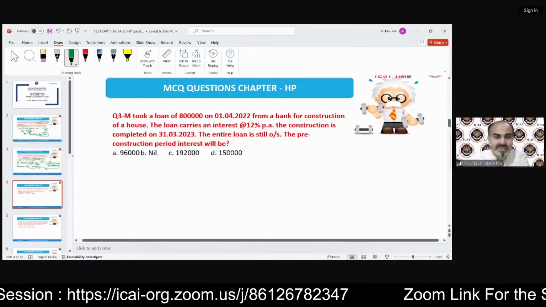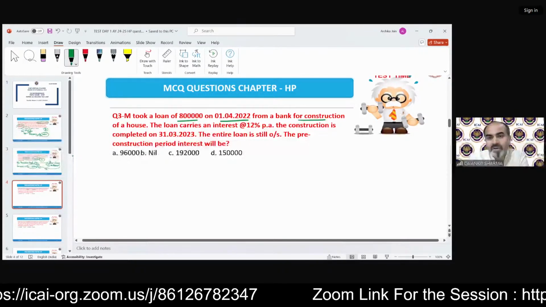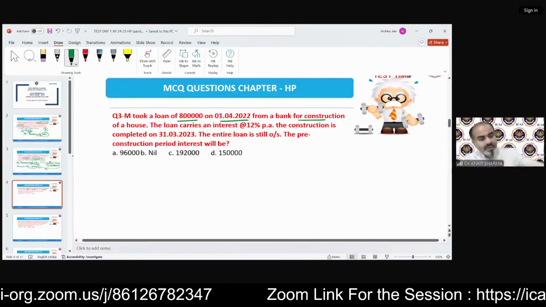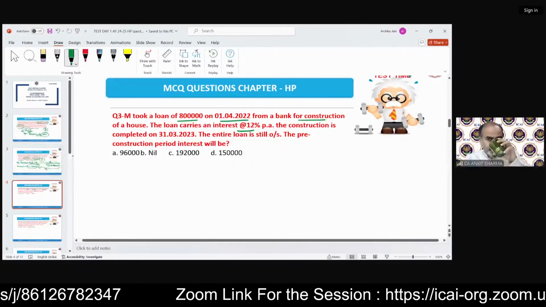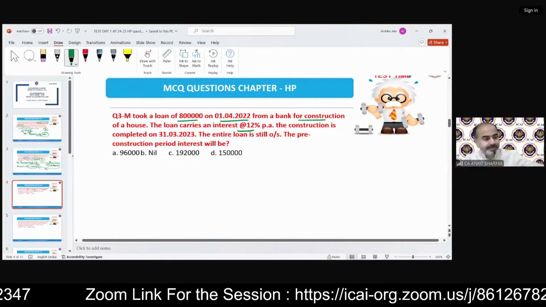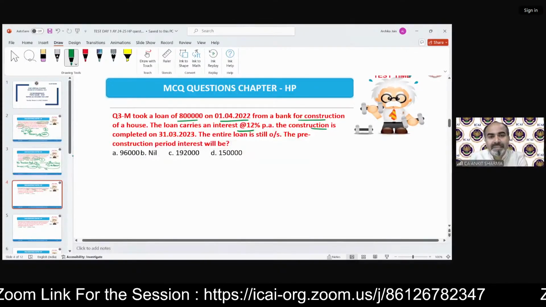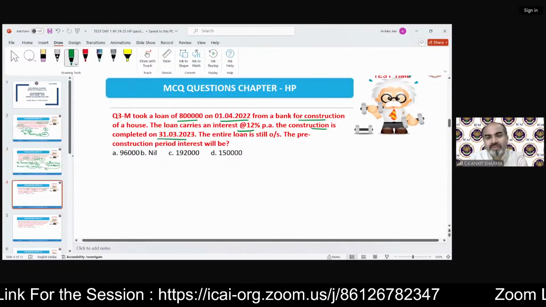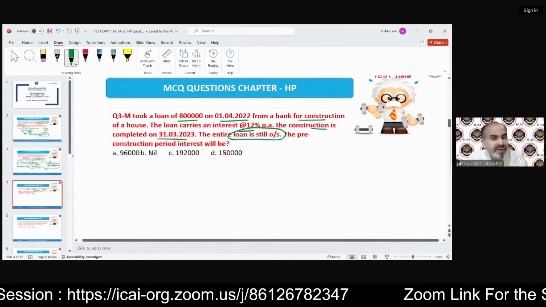Now question 3. Miss M took a loan of 8 lakh from a bank for construction of a house. The loan carries 12% per annum. The construction is completed on 31st March 23. The entire loan is outstanding. The pre-construction period interest will be.